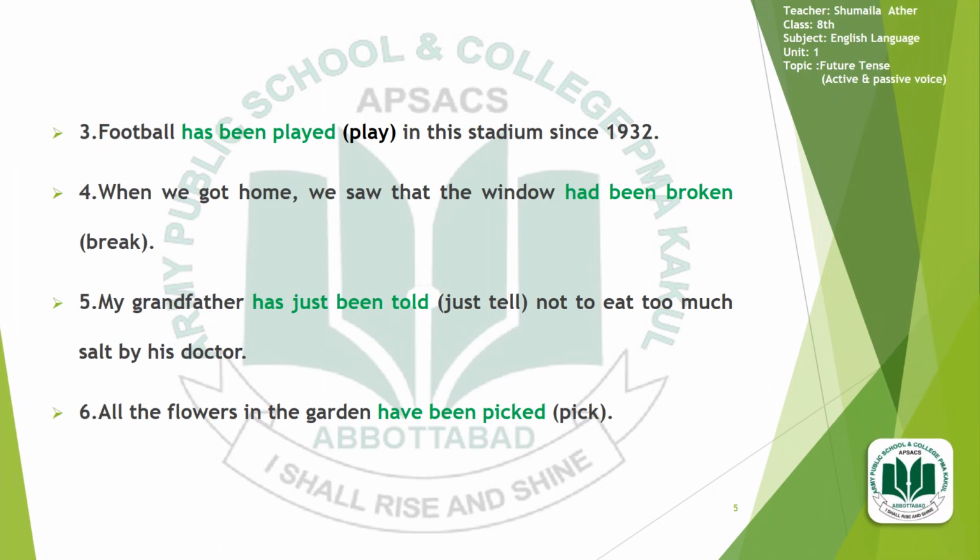Number 3: football play in this stadium since 1932. Whenever there is the use of since and for and they are mentioning some time period, you will use the passive form. Football has been played in this stadium since 1932. If you write football had been played in this stadium since 1932, it's also all right.